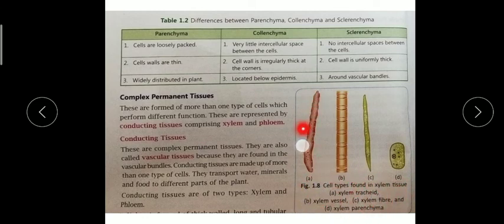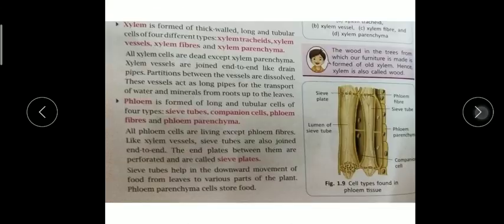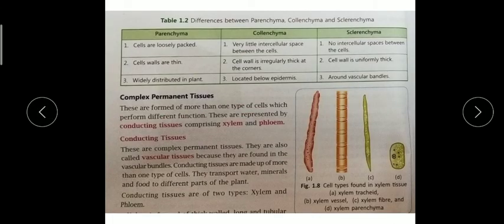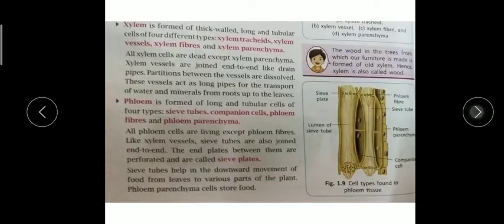You can see they are different from each other, shape-wise and function-wise. Now all xylem cells are dead except xylem parenchyma. So xylem parenchyma is the last one; except for this one, all 3 are made up of dead cells. Only this 4th part is living cells.